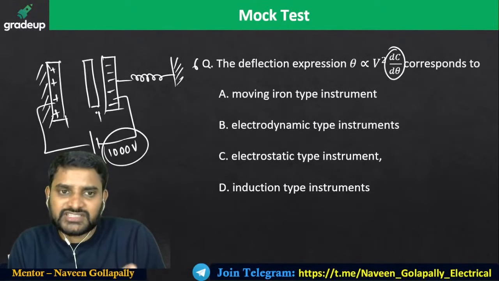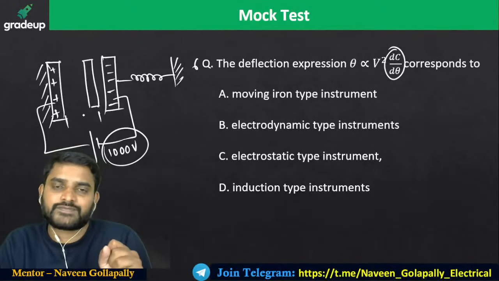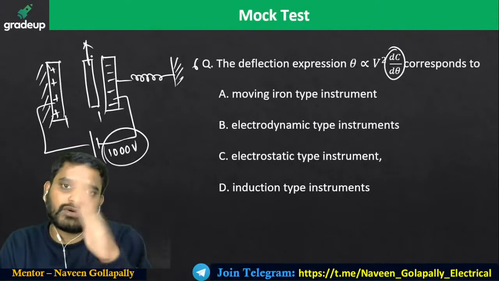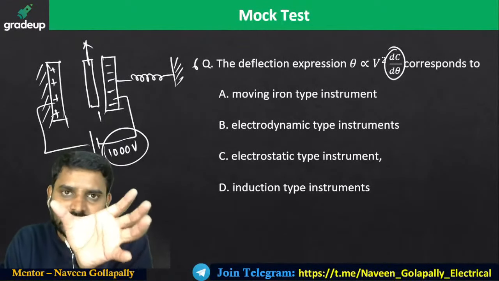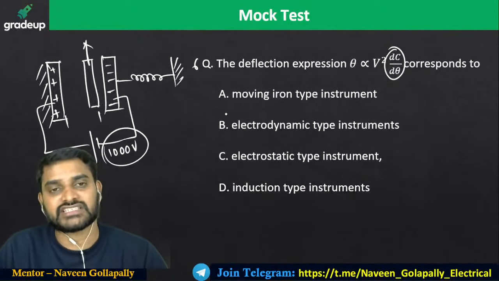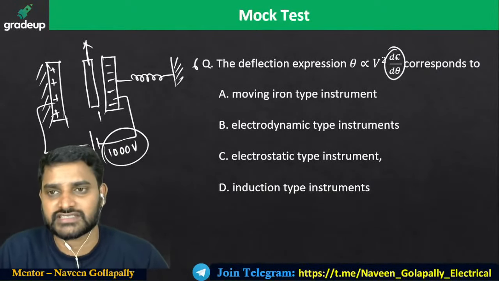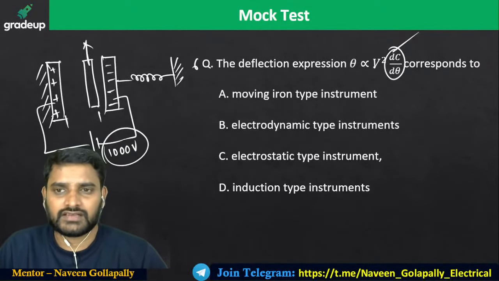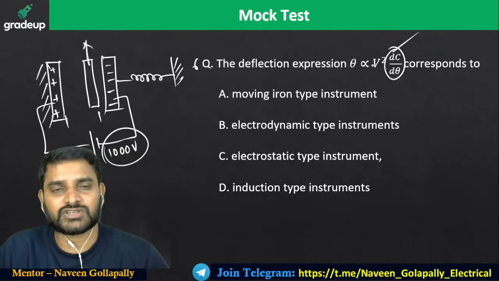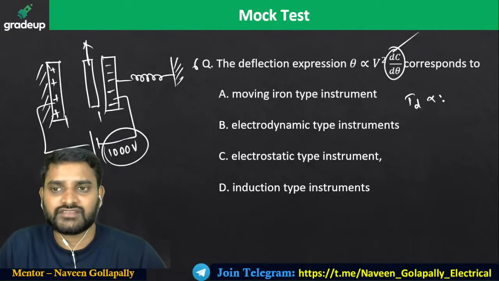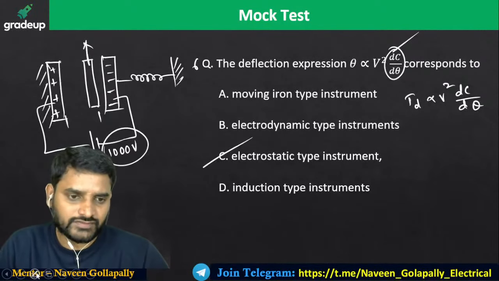When the distance changes, the dielectric medium changes. Distance changes means you place a pointer on this one, and your pointer will deflect, right? So if the movable plate changes the distance between the fixed plate and movable plate, the dielectric medium changes. If the dielectric medium changes, the capacitance changes. So capacitance is going to change with respect to deflection. By the way, the expression for the electrostatic voltmeter is the same as for the MI instrument. TD is proportional to V square into dC by d theta. It is of electrostatic type.